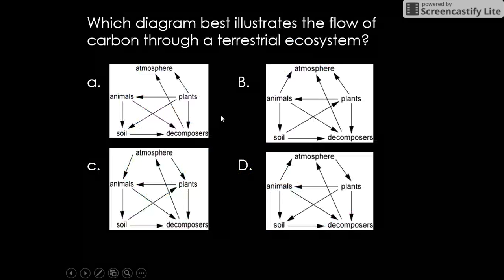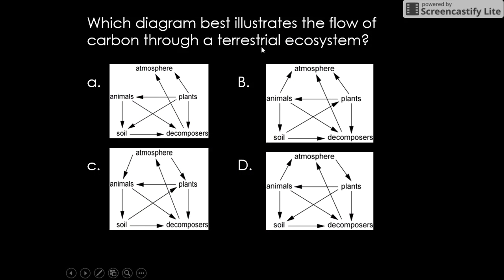All right. Which diagram best illustrates the flow of carbon through an ecosystem? So we see the atmosphere. What is happening? So this is saying that plants put carbon into the atmosphere. Plants are the things that do photosynthesis, so we know that plants are taking carbon out of the atmosphere. So the arrow should never be pointing from plants to the atmosphere, so we can immediately eliminate A and B. So going down to C and D, plants take carbon out of the atmosphere.